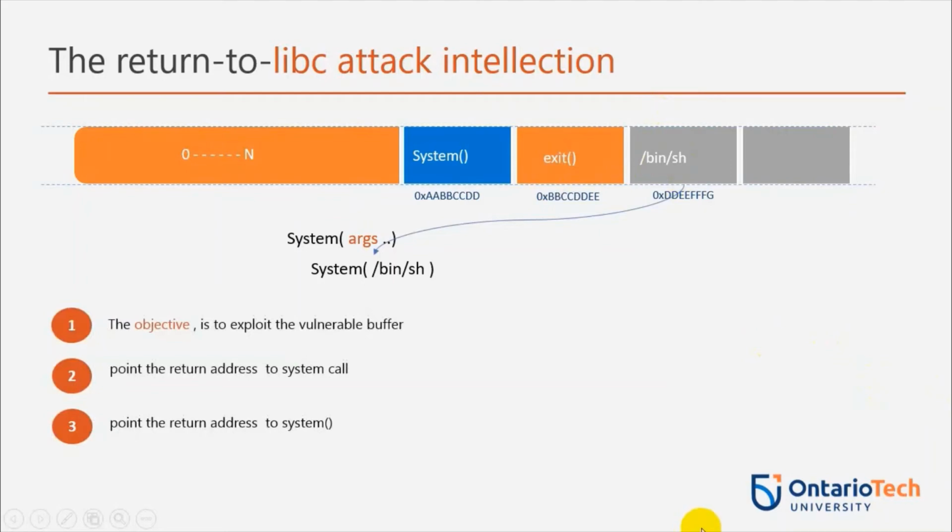Now we point to exit so that we exit the program gracefully. Now the program entry point is main, which carries two arguments. Once the main function returns, it's going to pop the first pointer from the stack to EIP, which means EIP is going to point to the system function inside libc.